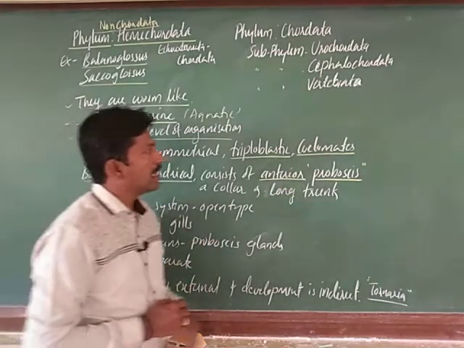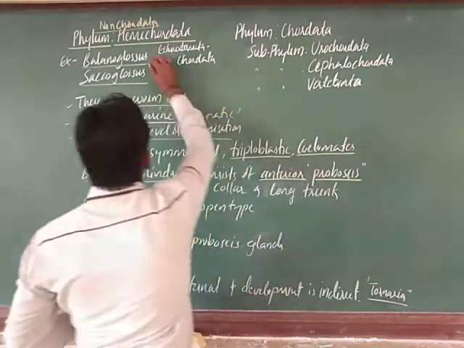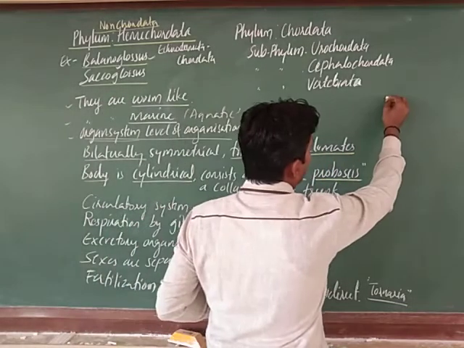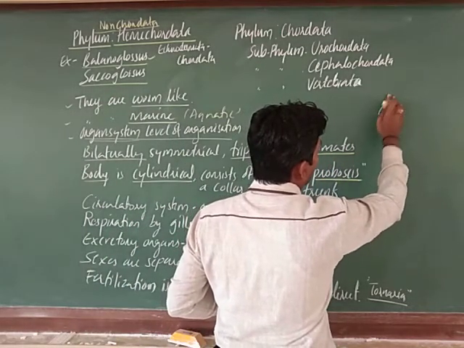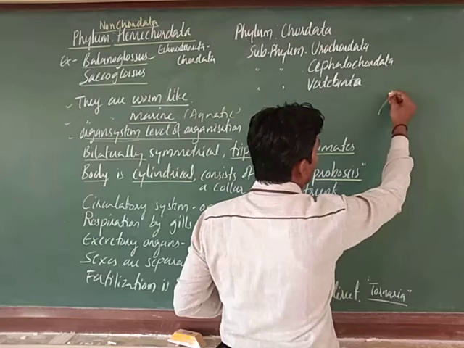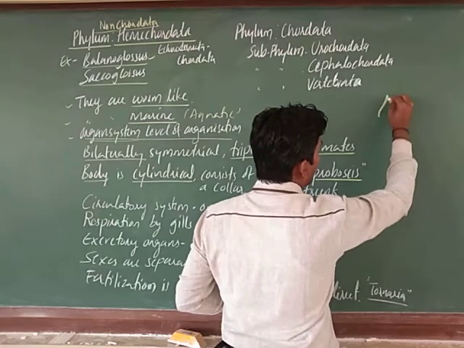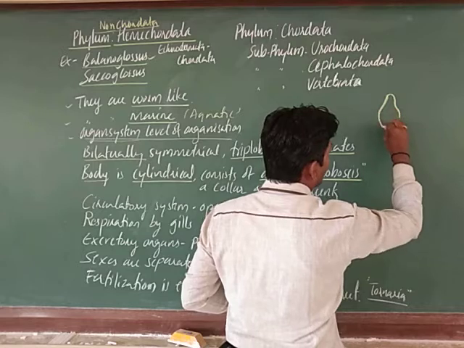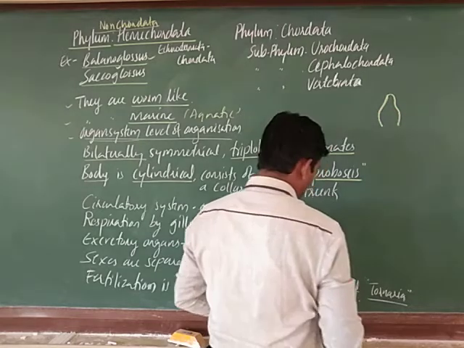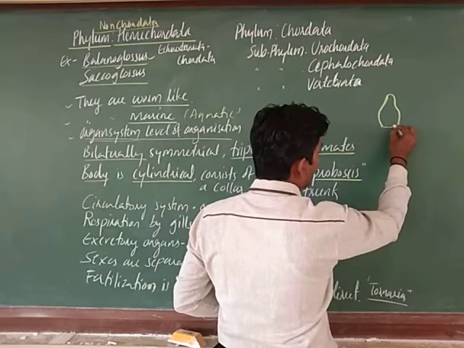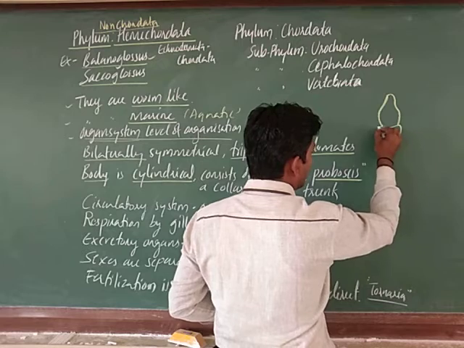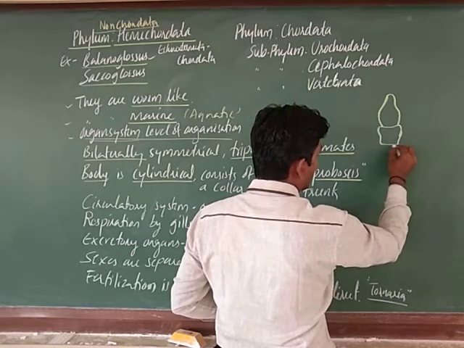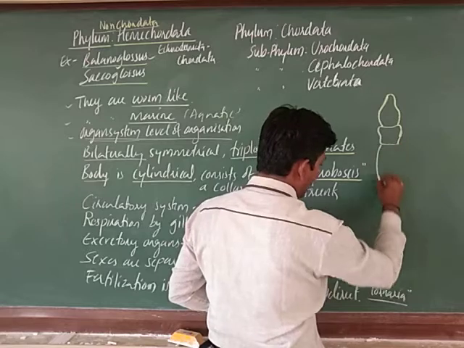When you observe the diagram of Balanoglossus, there is a proboscis present like this. Next to that is the collar-shaped structure, and next to that the elongated trunk.